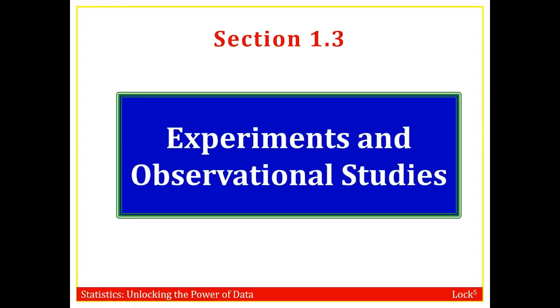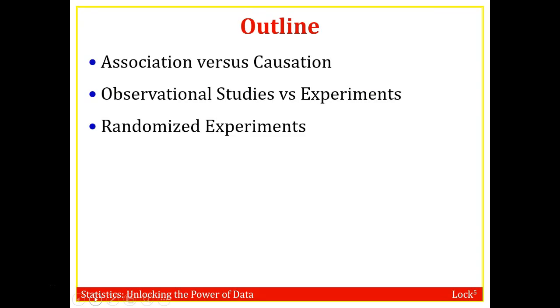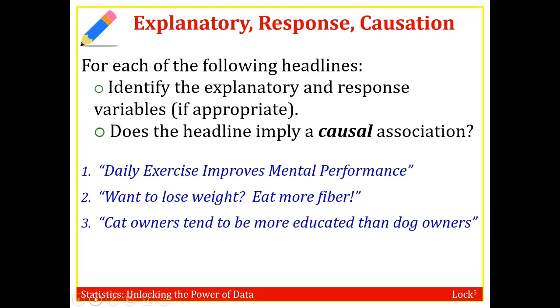Now we're going to look together at experiments versus observational studies. So here goes. First, kind of an outline. We want to look at association versus causation. What's the difference between an observational study versus an experiment? And how do we conduct a randomized experiment?